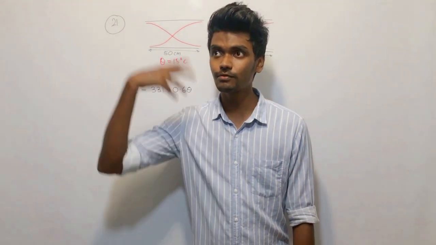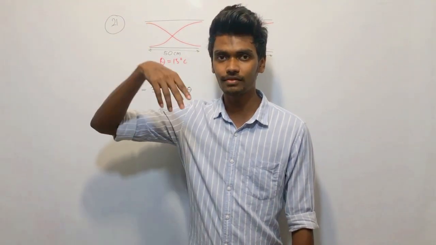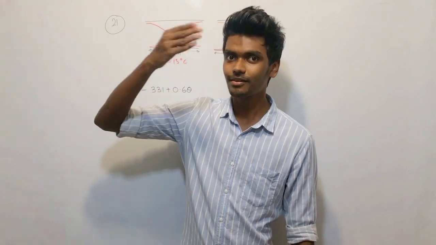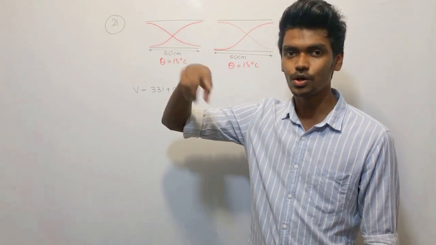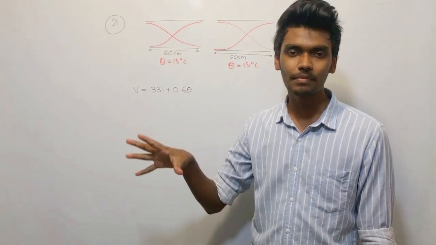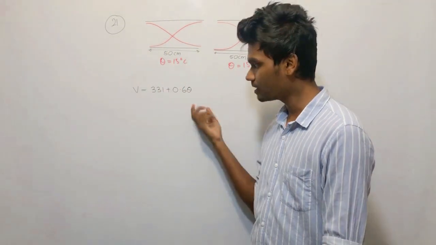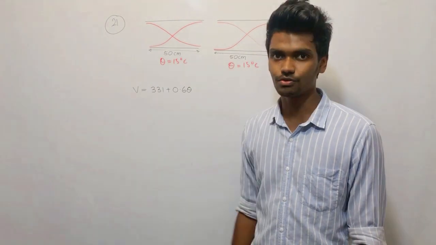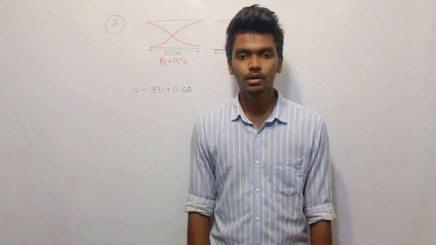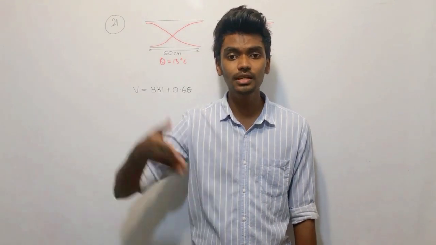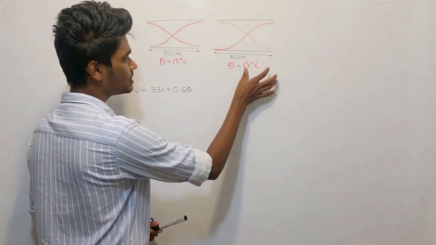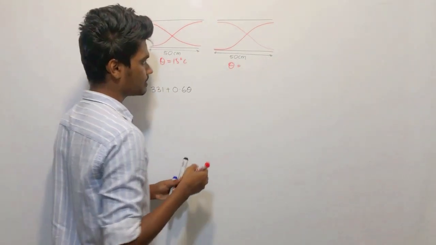So you do not have to go for how the velocity of sound in air varies with temperature, v equals root gamma RT over capital M. That is not required because they have already given us an expression. So you need to go with this. Now if the temperature of one pipe is raised to 30 degrees Celsius, let's assume this is raised to 30 degrees Celsius.